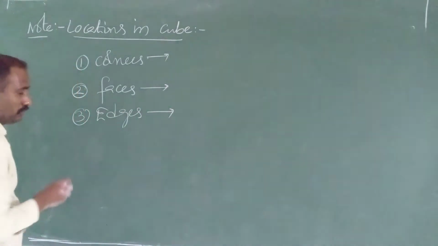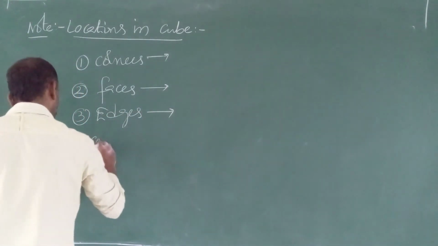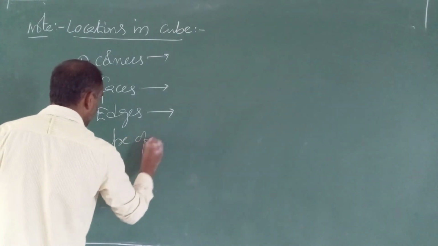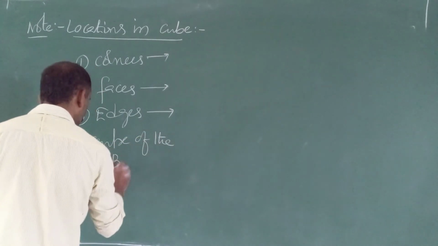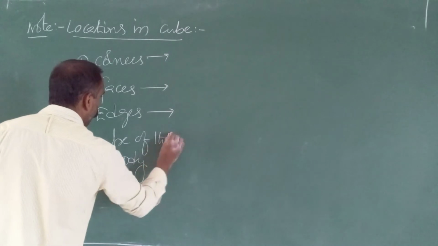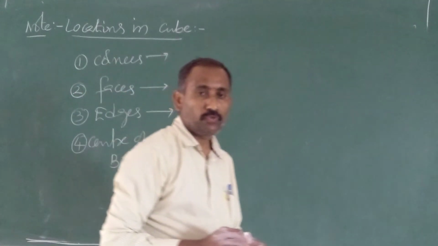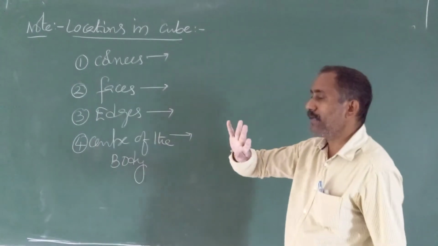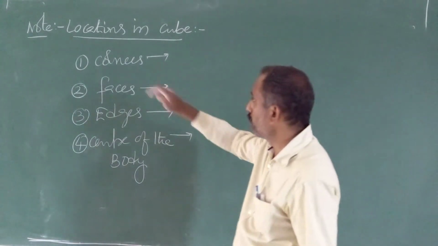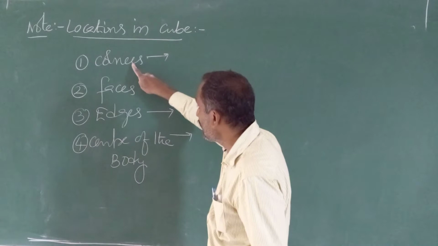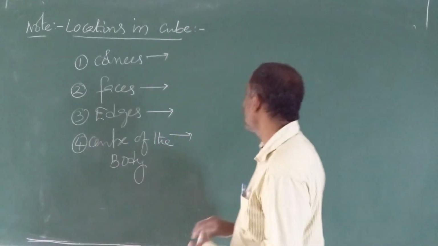Next, center of the body. So these are the 4 locations of a cube. In a cube, we have 4 types of locations: corners, faces, edges, center of the body.